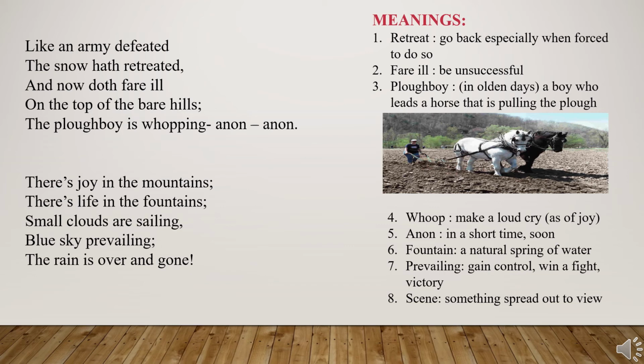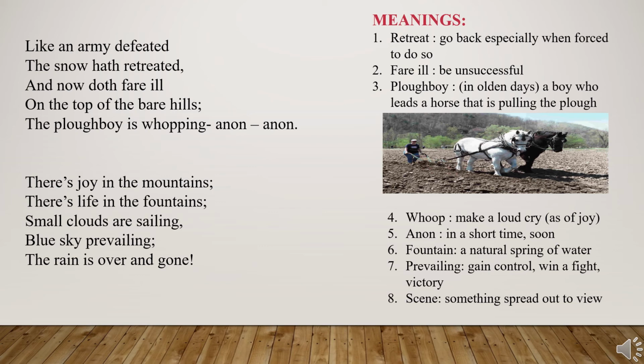Understood? The ploughboy is whooping anon, anon. From the top of the hill, the poet is able to see the ploughboy on the field. A ploughboy is a boy who leads a horse that is pulling the plough. The plough is a sharp, weapon-like tool that is behind, which ploughs the land. So a boy who leads a horse, in the picture I have shown you.